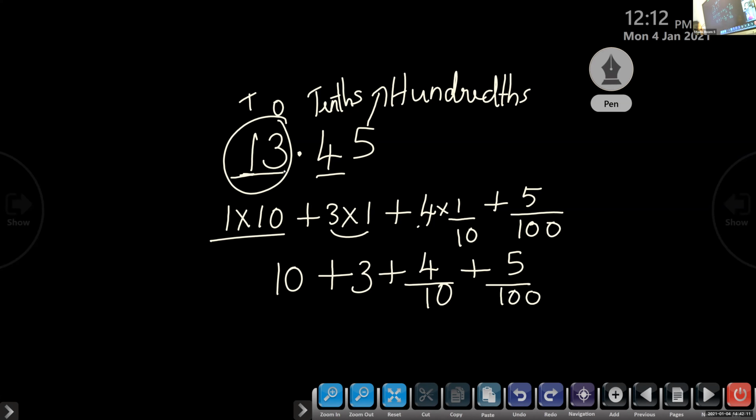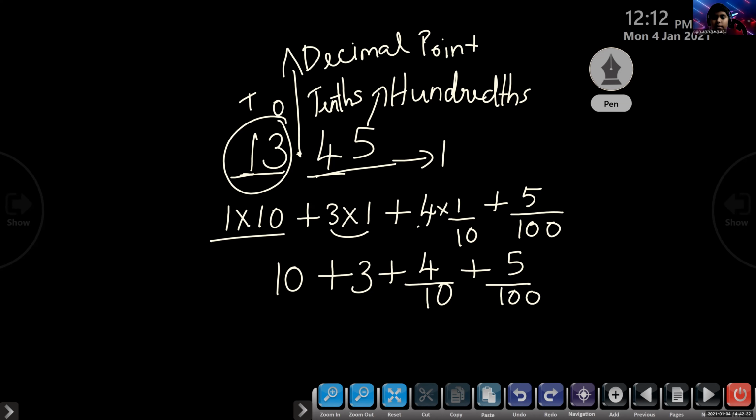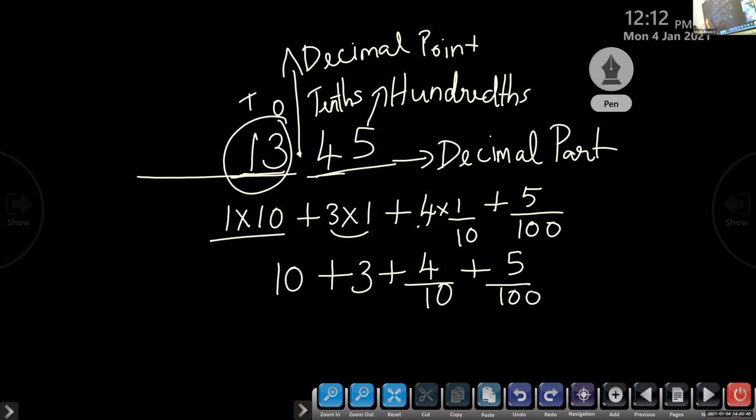Ma'am, after the decimal point, 4 and 5 are the decimal part. Yes, after the decimal point we say that is the decimal part. Integral means whole number. Instead of integral, we can say whole number part.